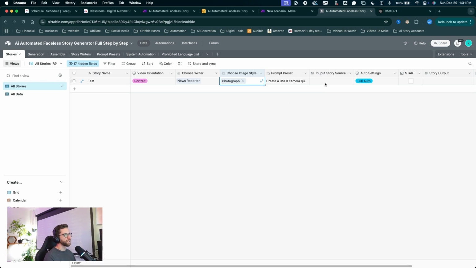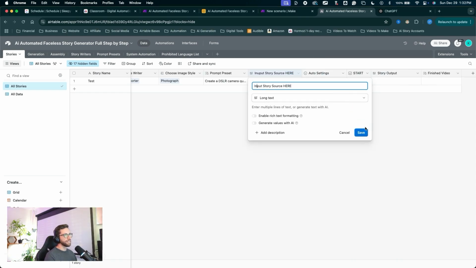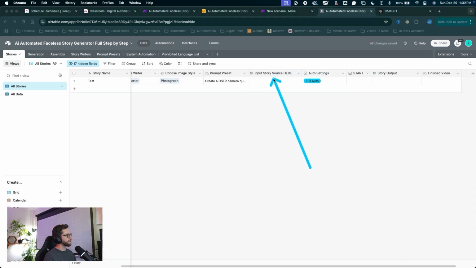We probably should. We need some kind of input story or some kind of story prompt. So I'm going to click in here and actually fix my typo. First of all, fix my typo, click save. And I want to make sure this is set up as a condition.